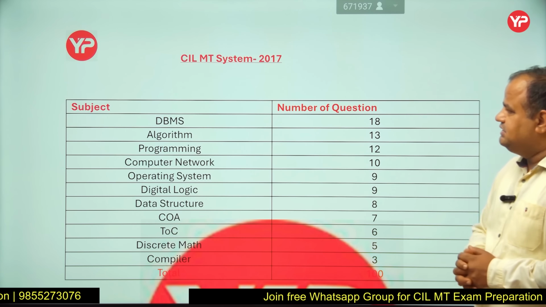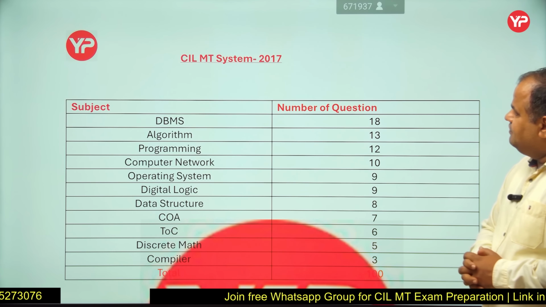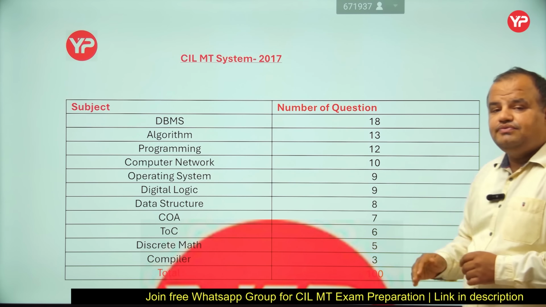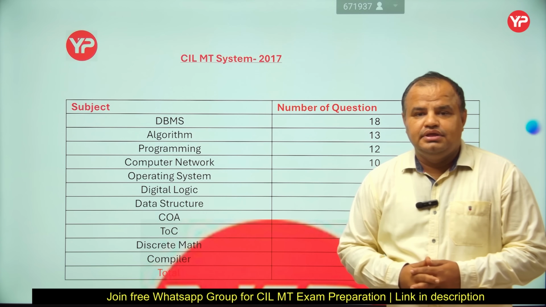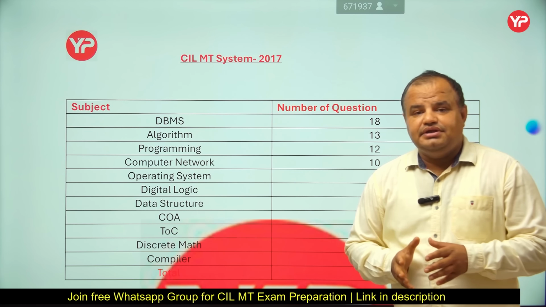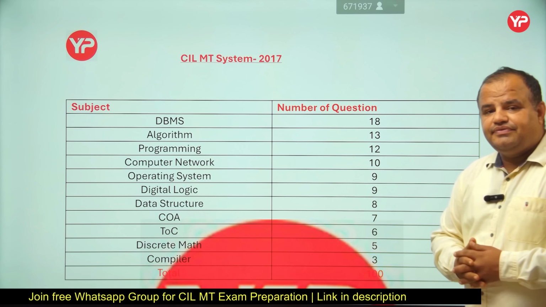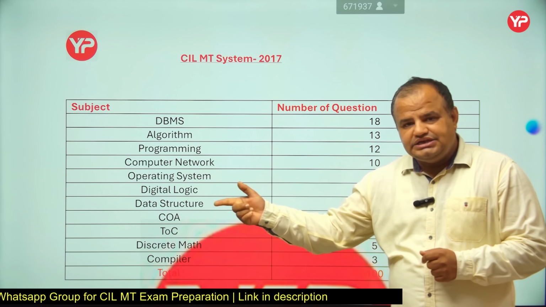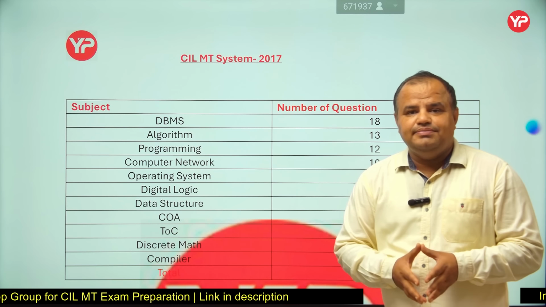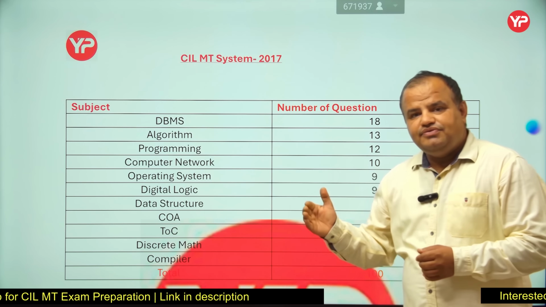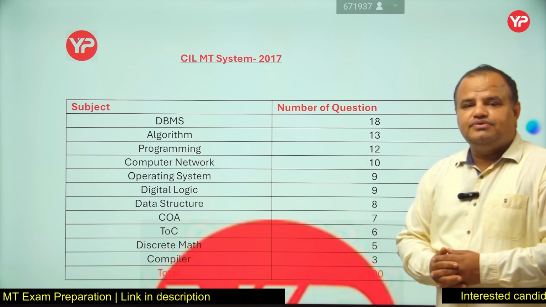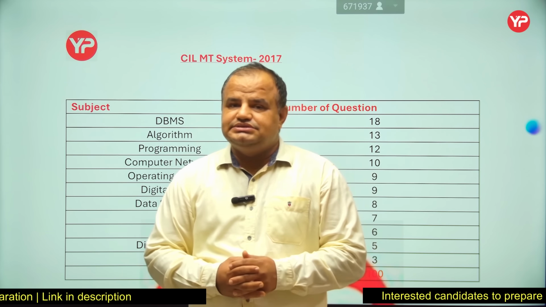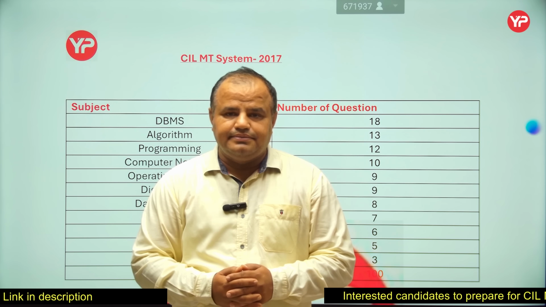Now you can see, if we go with the paper of 2017, in DBMS there are 18 questions out of 100. That means 18% is only from DBMS, and I am going to upload one more video with the next paper analysis. Again the same scenario was there: in DBMS they asked the maximum number of questions. It means DBMS is one of the important subjects for CIL.